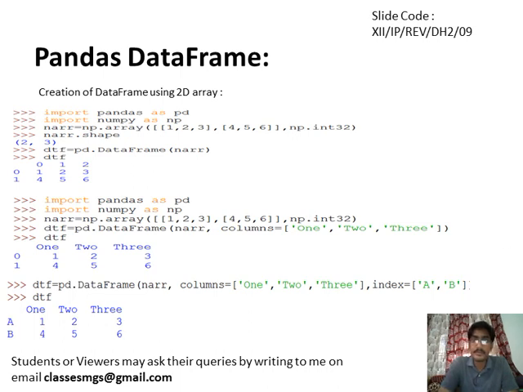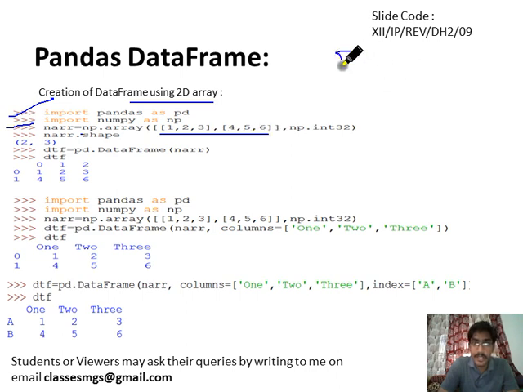Okay. Now we will see the creation of a data frame using a 2D array. We know how to create a 2D NumPy array. If you don't know, then you should revise the NumPy array chapter. Import pandas. We know how to import NumPy. Then np.array. This is the 2D array.